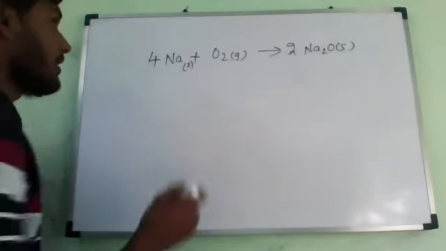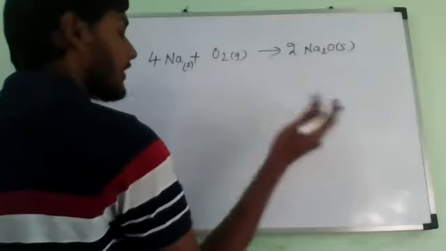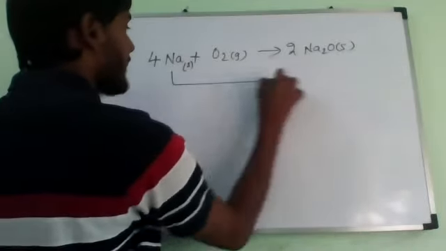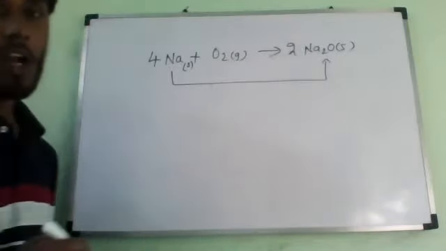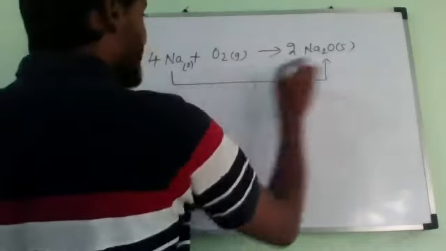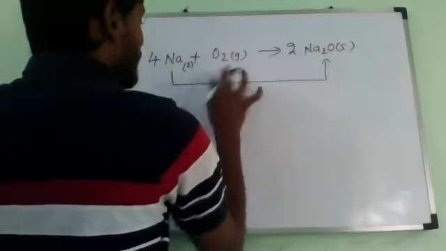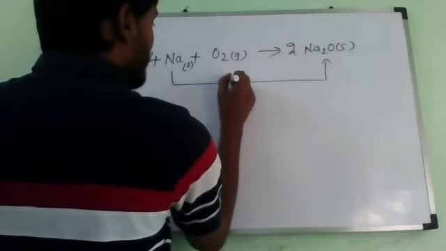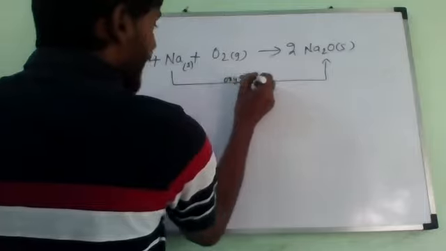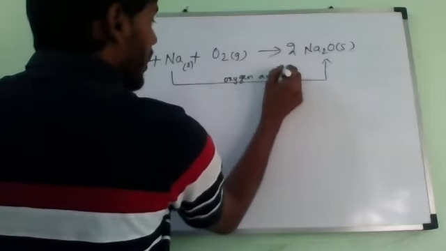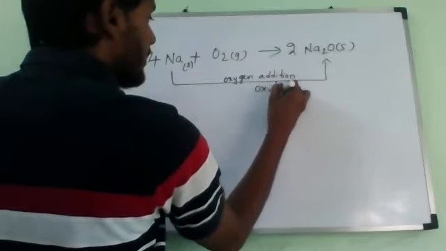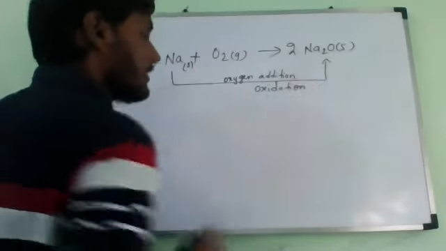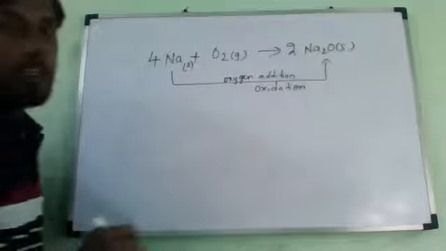Single products, how can we find? Very easy. Sodium is changing into sodium oxide. So addition of oxygen, what should we call it? Oxidation. Very good.